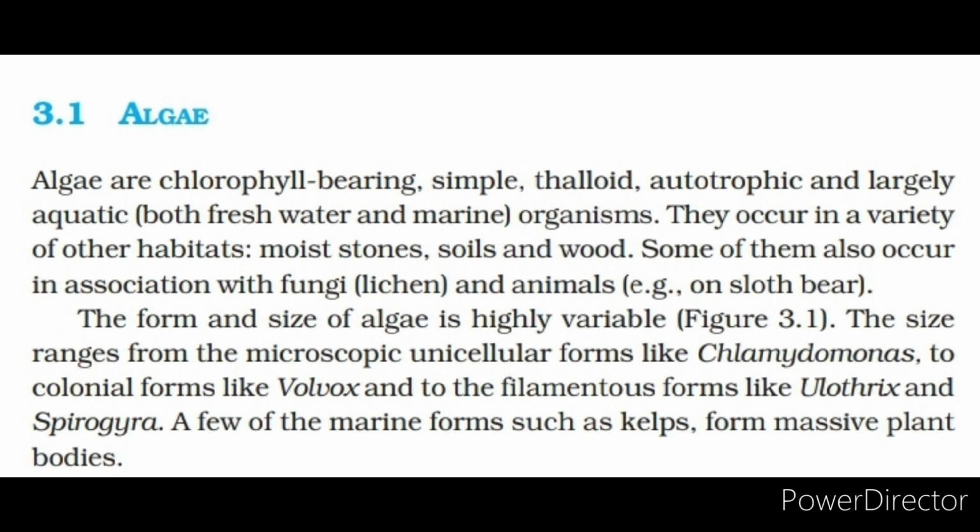Some of them also occur in association with fungi, lichen and animals, example, on sloth bear. The form and size of algae is highly variable, figure 3.1. The size ranges from the microscopic unicellular forms like Chlamydomonas to colonial forms like Volvox and to the filamentous forms like Ulothrix and Spirogyra. A few of the marine forms such as kelps form massive plant bodies.